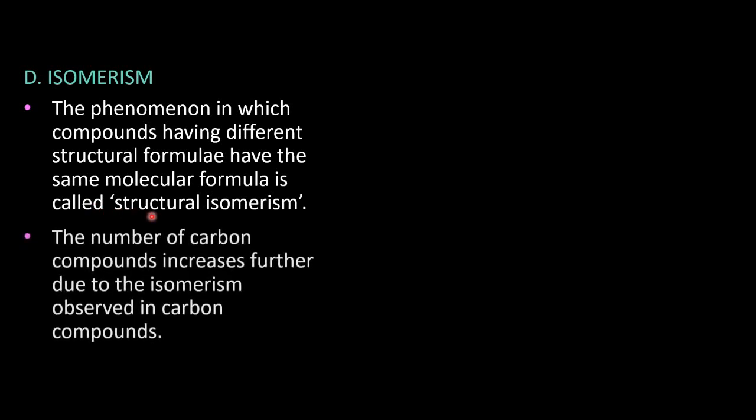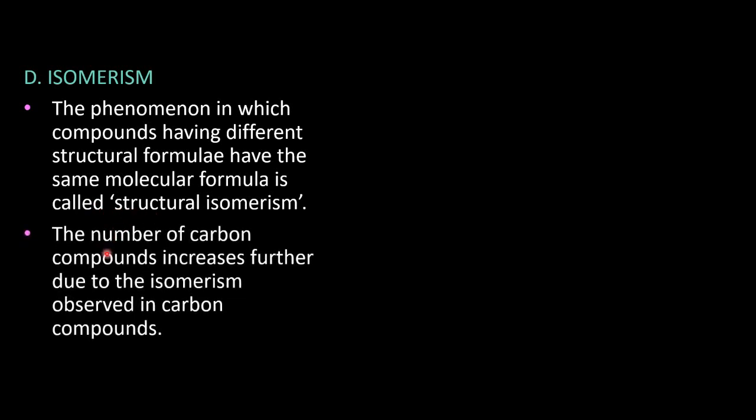The next property is isomerism. Now, what is isomerism? It is the phenomenon in which compounds have different structural formulas. It means that if you look at the compounds, they will have a different structure, but they have the same molecular formula. This is called structural isomerism.